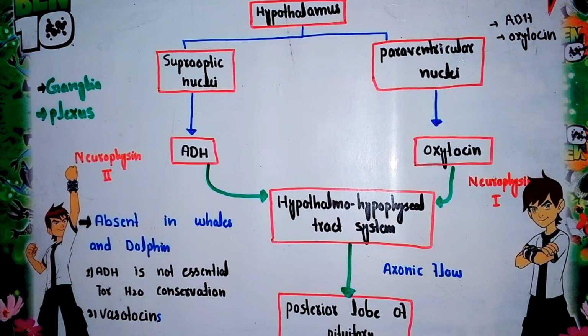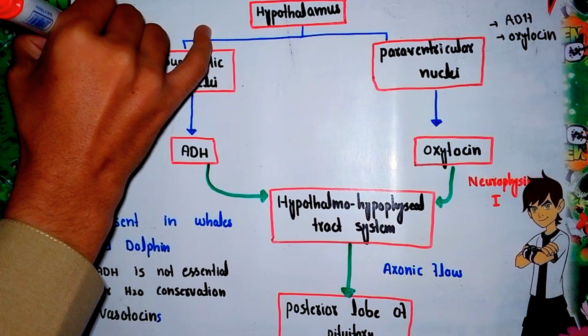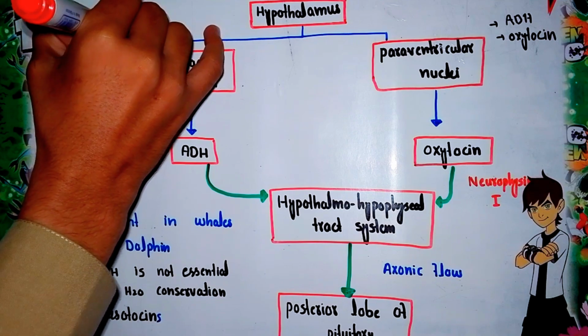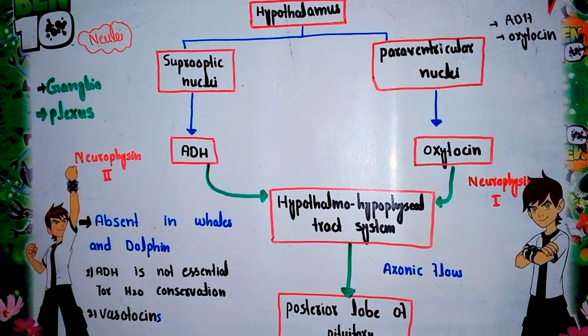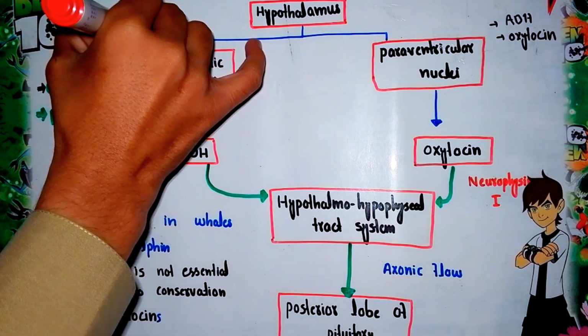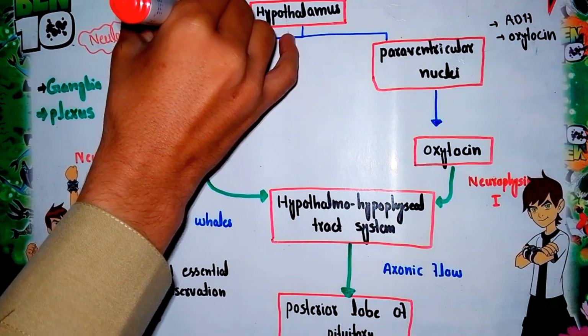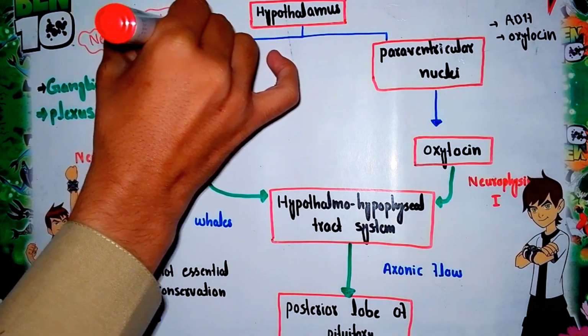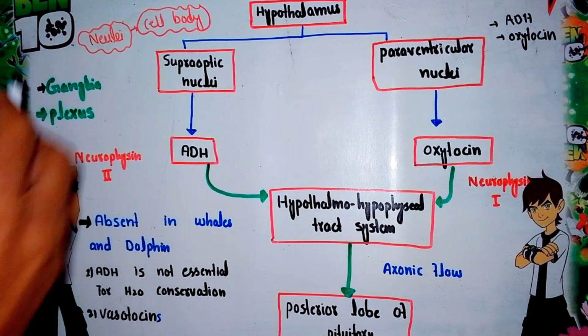But before discussing the paraventricular nuclei and supraoptic nuclei, we must have an idea what nuclei are. Nuclei is used as the plural of nucleus, but in the nervous system, a group of cell bodies inside the central nervous system is called nuclei. In the peripheral nervous system, this group of cell bodies is called ganglia.